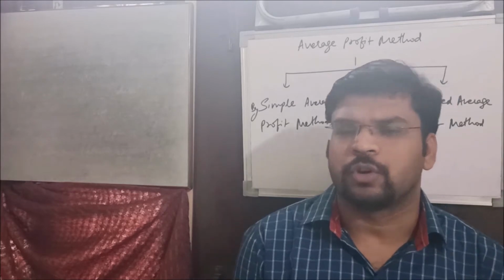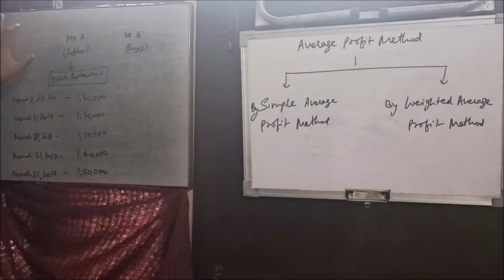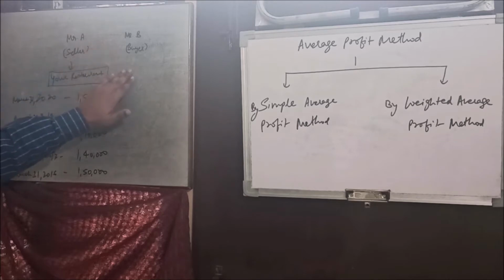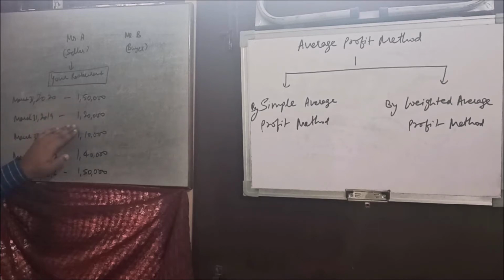Let's take one example for that. So here we can see that, say for example, there is some Mr. A. He is willing to sell his business which is going on by the name of Your Restaurant, and Mr. B is the buyer, right? Now in 2020, means on 31st March 2020, his profit was 1,50,000. This year the profit is 1,50,000. Last year it was 1,20,000, and before that 110, 140 and 1,50,000, right? So this is the record of 5 years profit of this organization.